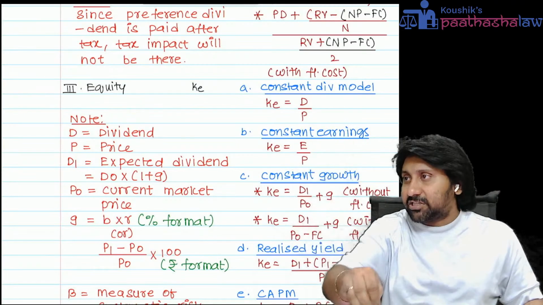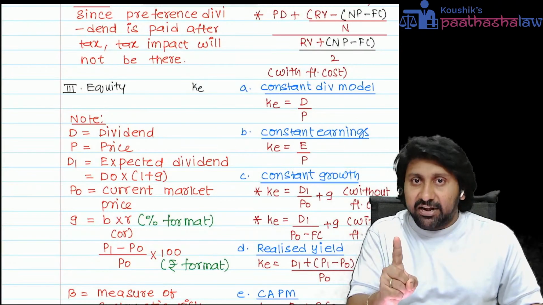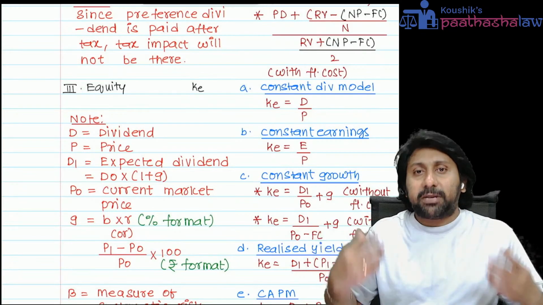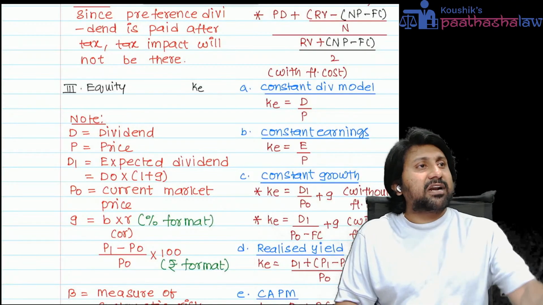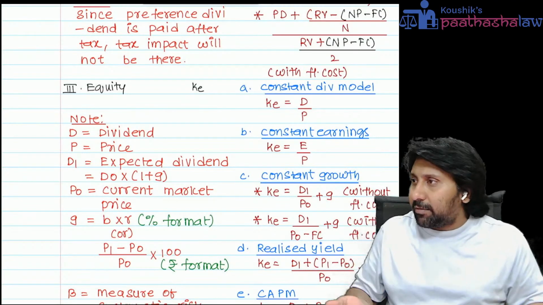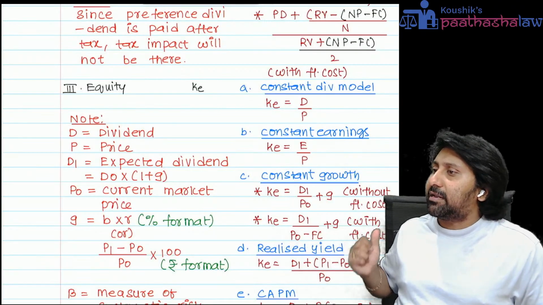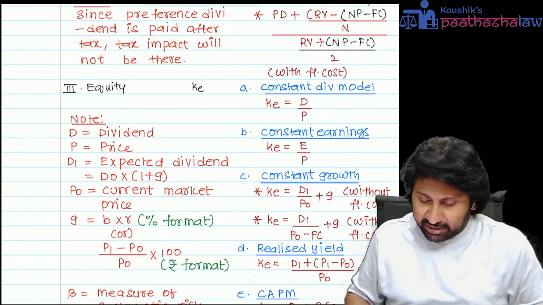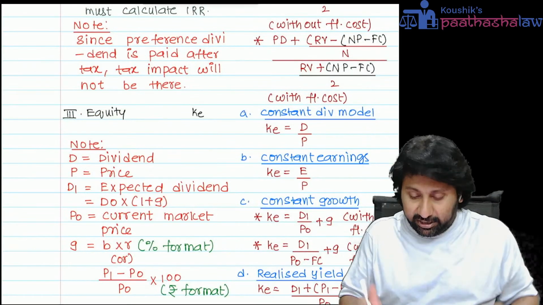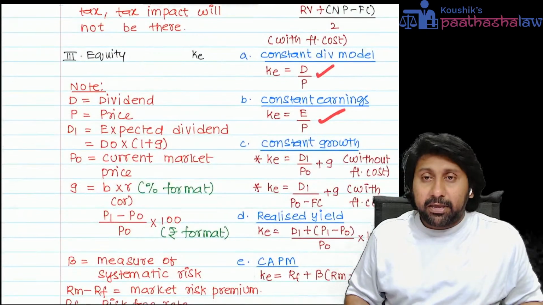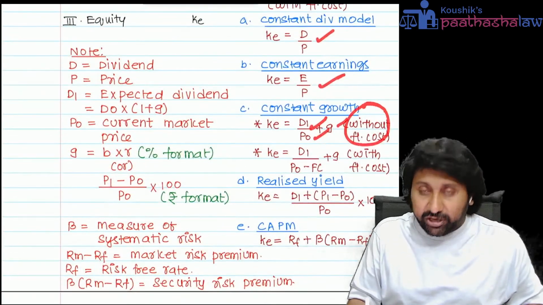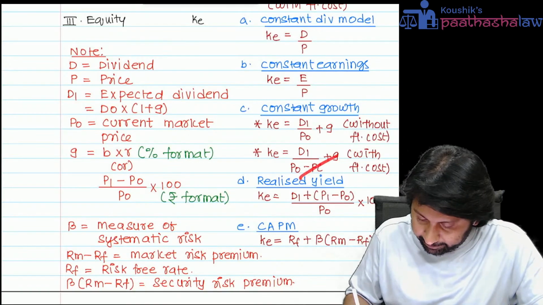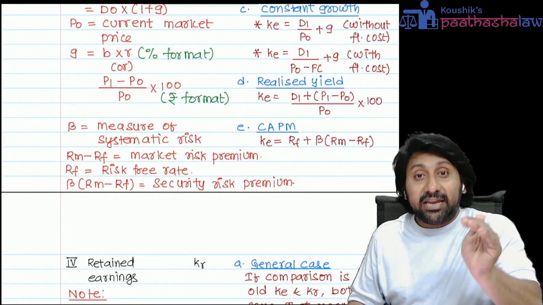This is called the growth in the share price. When a person invests in a share, he will get two types of returns: dividend return and capital appreciation return. Dividend return is D1 by P naught, and G is the capital appreciation. Capital appreciation means, for example, I invested 100, it became 120. What is my return? 20%. We write it as P1 minus P naught whole divided by P naught into 100. So this is another way. In case of KE, they may give D by P, E by P, or D1 by P naught plus G without flotation cost. With the flotation cost, wherever P naught comes, write down P naught minus FC. That's it.